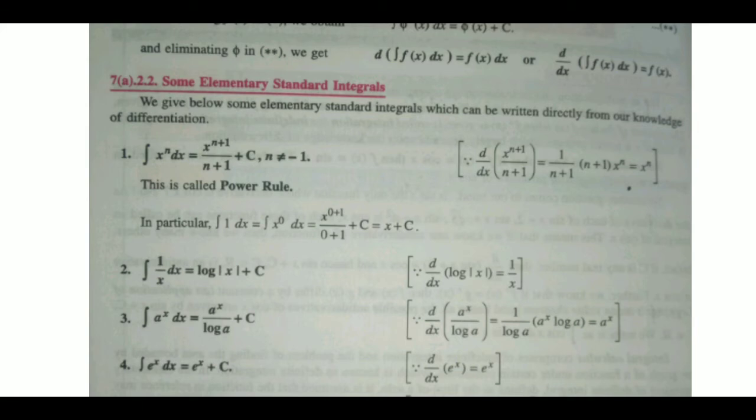In particular, suppose we are having integration 1 dx. 1 can be written as x power 0, so integration x power 0 dx will be x power 0 plus 1 upon 0 plus 1 plus c. That means x plus c. That is, integration of 1 dx is equal to x plus c.